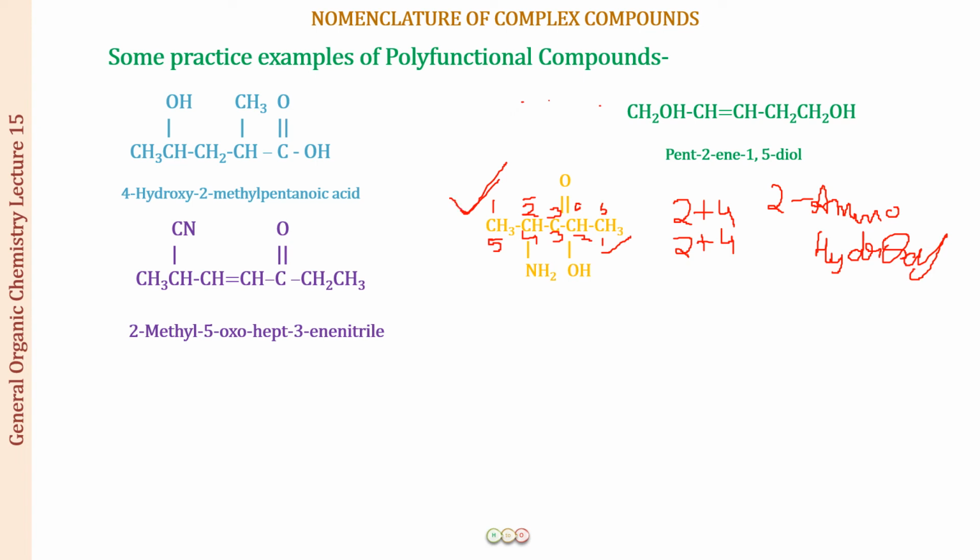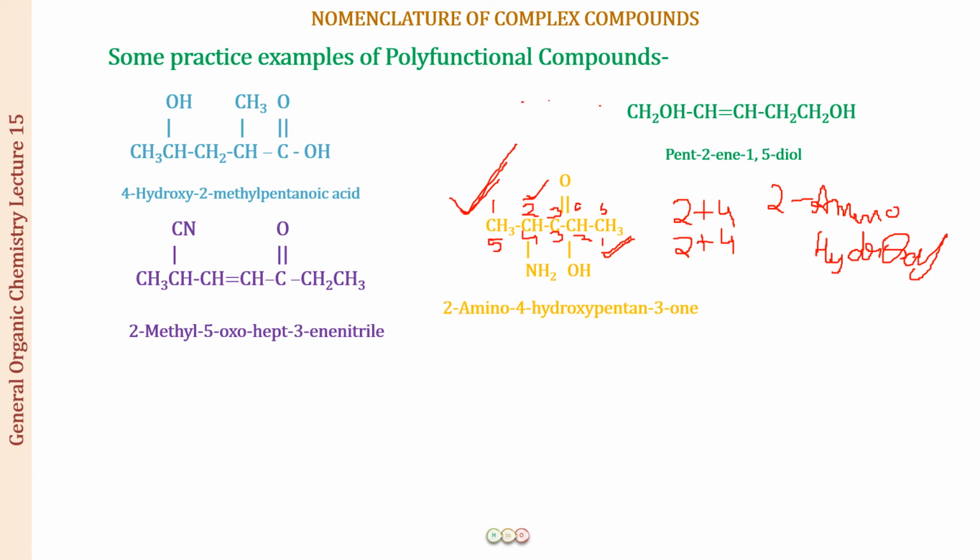So we will be starting from this side, because the amino group will get number 2 from this side, and from this end it is going to be number 4. So what is going to be the name of this compound? Well, this is 5, so pent, all single bonds, so ane, a ketone at position number 3, so 3-one, and then the prefixes for the two substituents, that is 2-amino, 4-hydroxy, and the name is now complete.